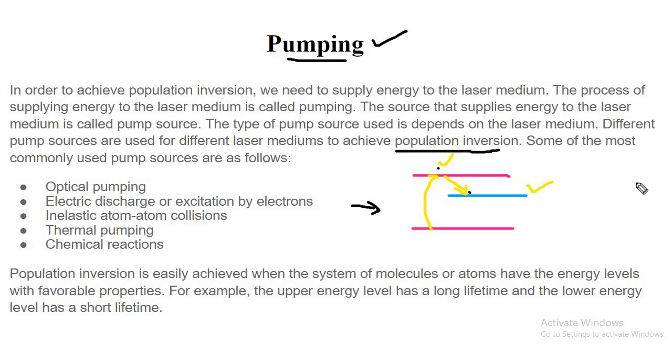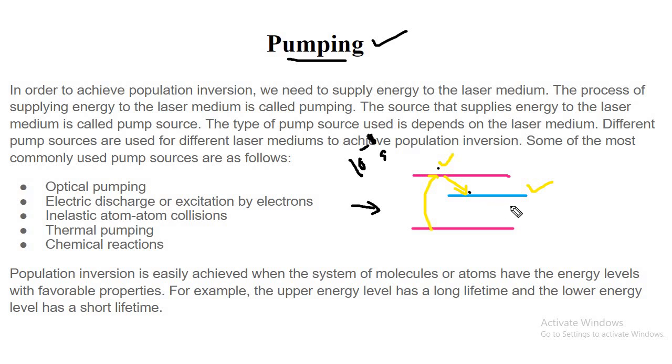Now the choice of the metastable state, or the choice of the medium, plays a very important role here. You must choose a metastable state whose lifetime is greater than that of the ordinary excited state. Just remember, in spontaneous emission the time taken is in the order of 10 to the power minus 8 seconds, a very small time.